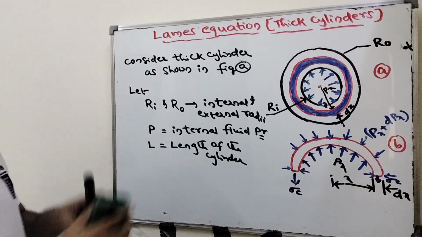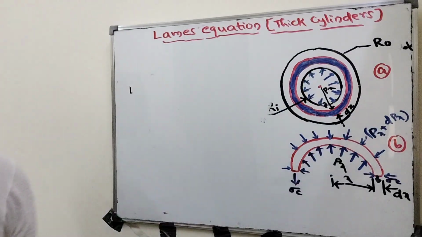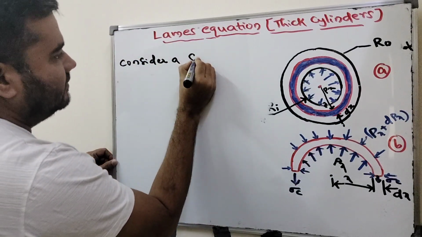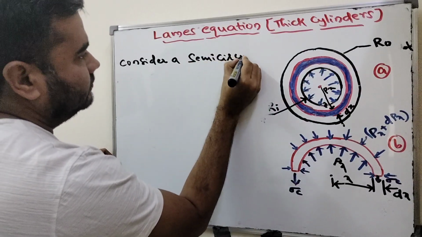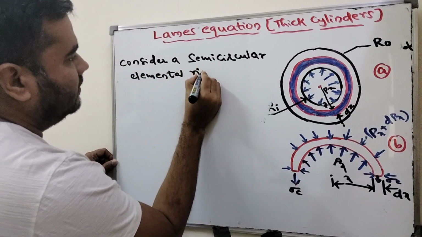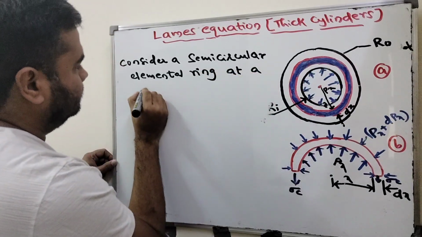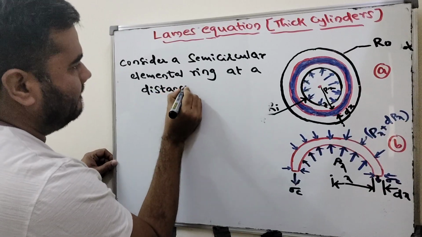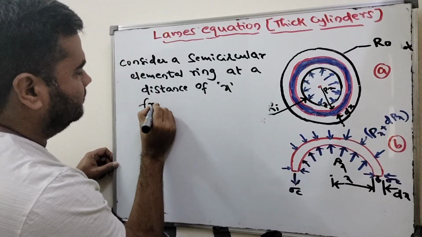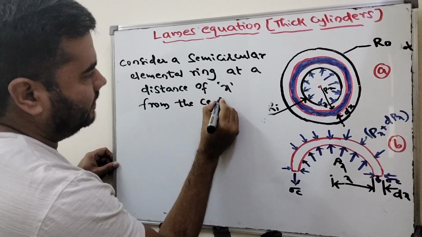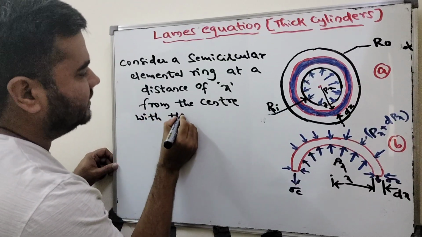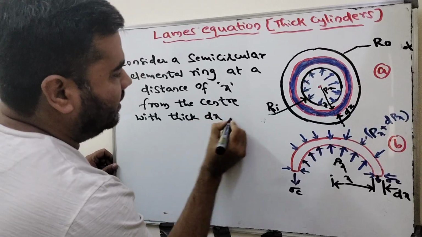So consider a semicircular elemental ring at a distance of x from the center, with thickness dx, as shown in figure B.